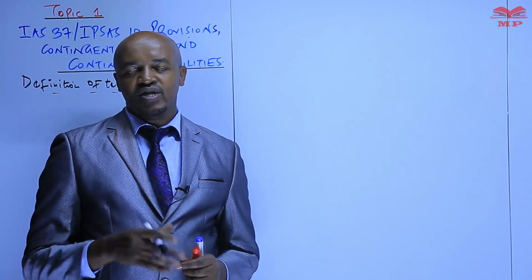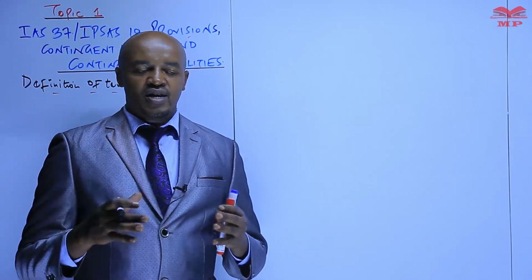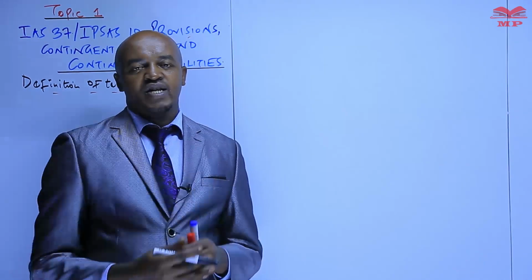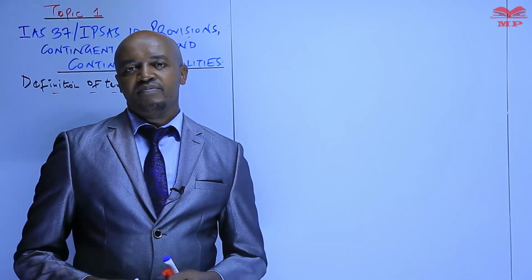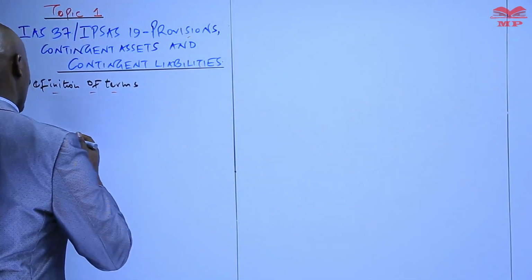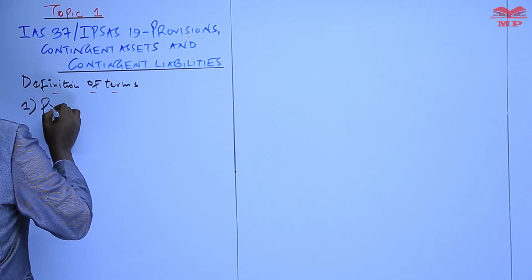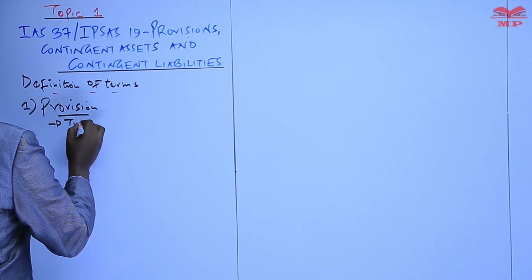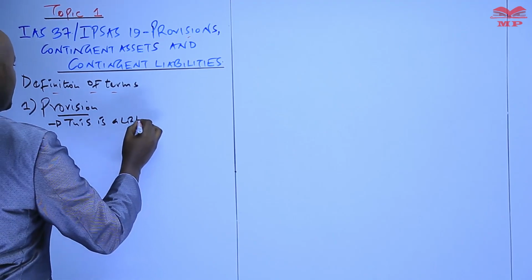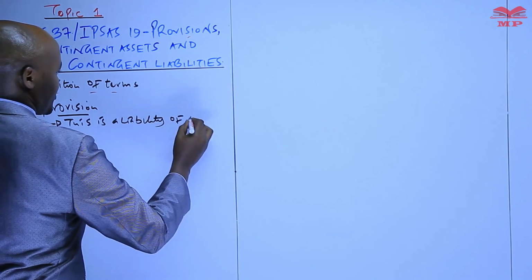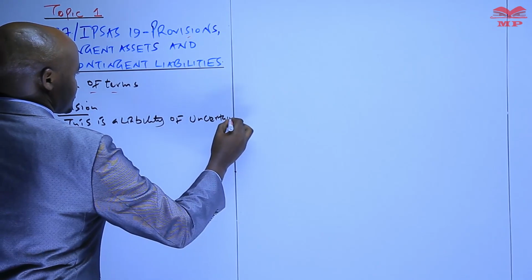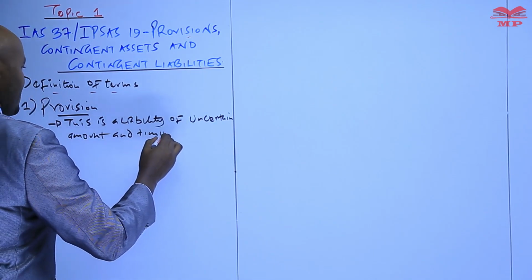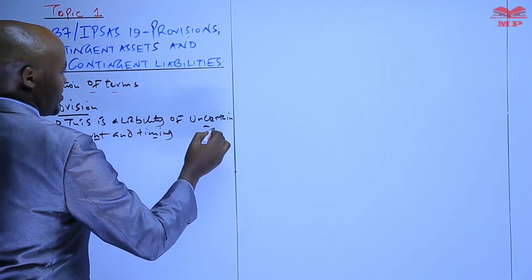What the company is expected to do in such a case, according to the prudence concept, is to create a provision, to set aside money from its profit, to take into account such damages the company may be required to pay in the future. So we can define the term provision: a liability of uncertain amount and timing.